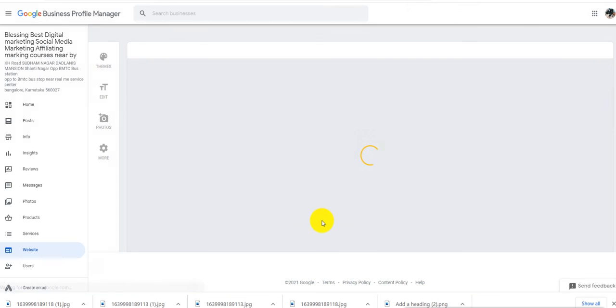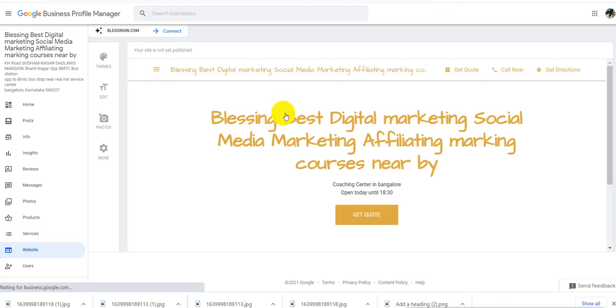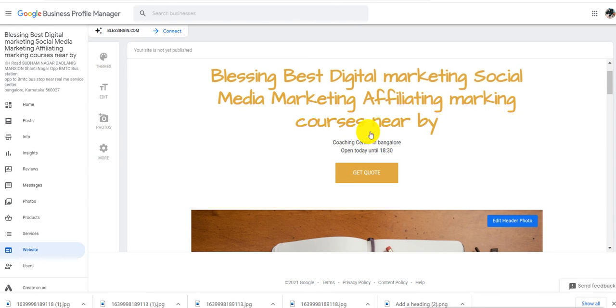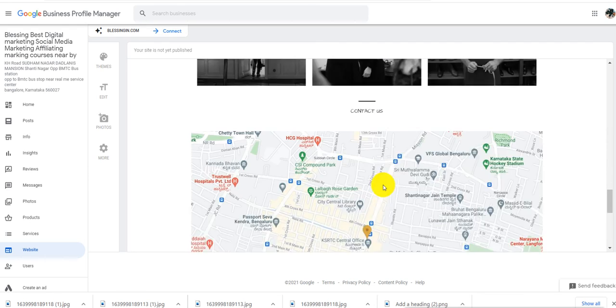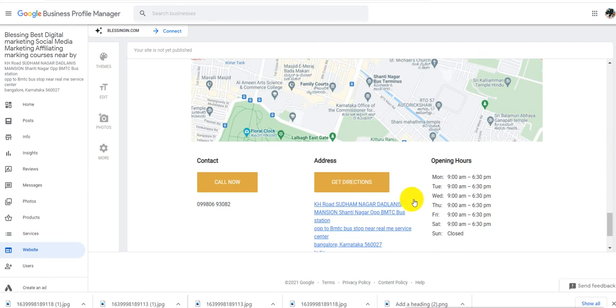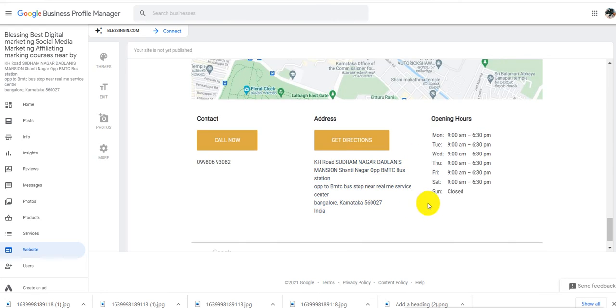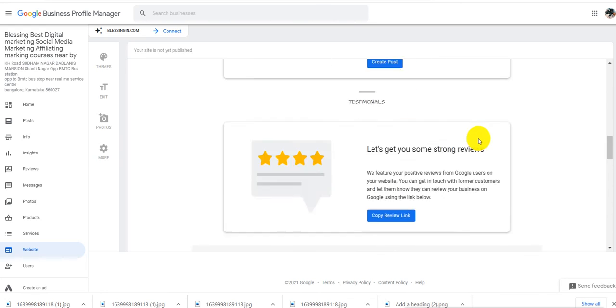Yeah, Google also is giving a free website. See, it's already filled every information regarding Blessing Best Digital Marketing, social media marketing, affiliate marketing courses nearby. Every information is filled, with email, with complete address and the opening timing, everything is done.